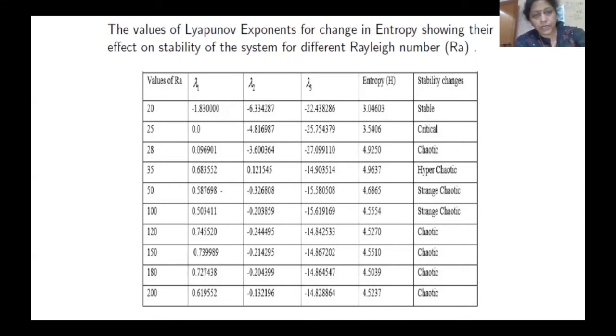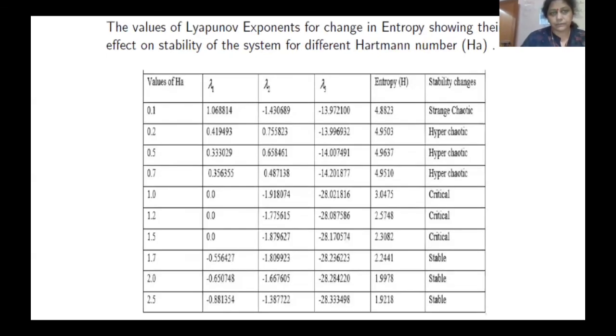And at 35, again you get two positive and one negative. But since the sum is negative, that's why you get a hyperchaotic case. And like this, with different values of RA, you get a structure that goes from stable to the chaotic phase. And this is a table that is a reverse of that.